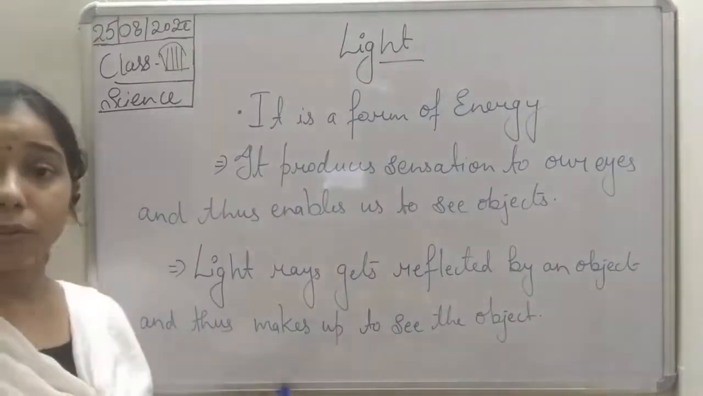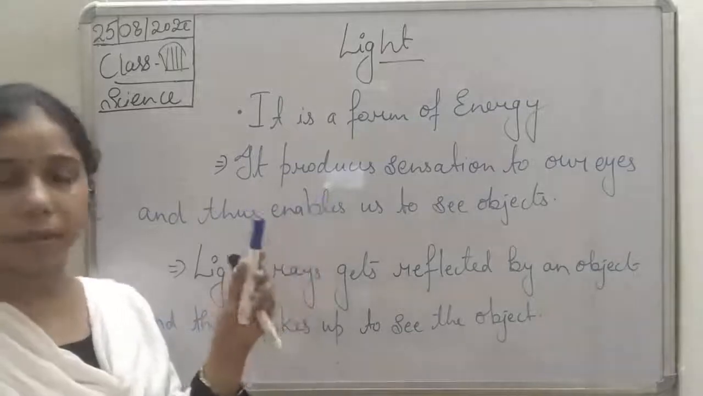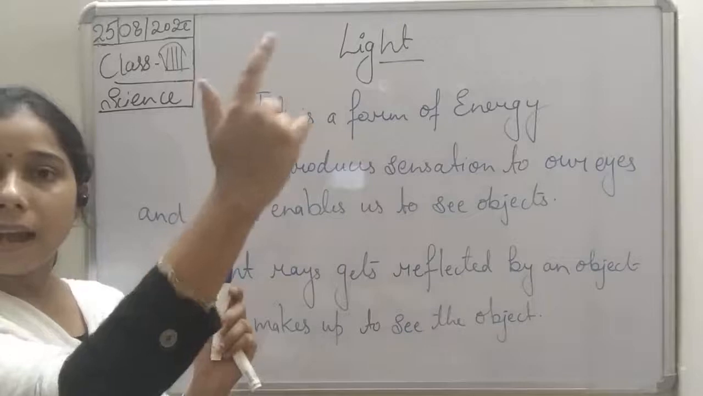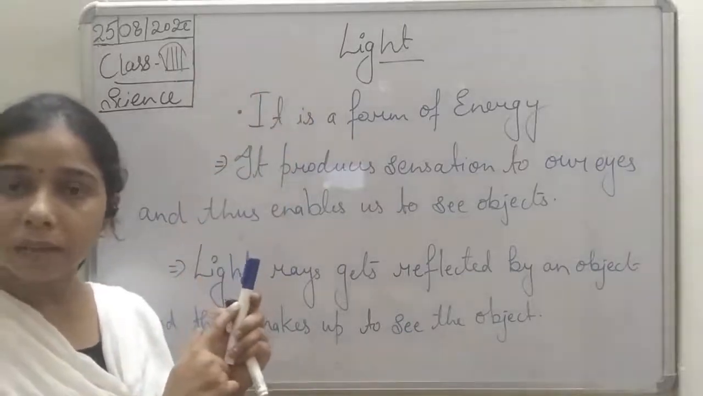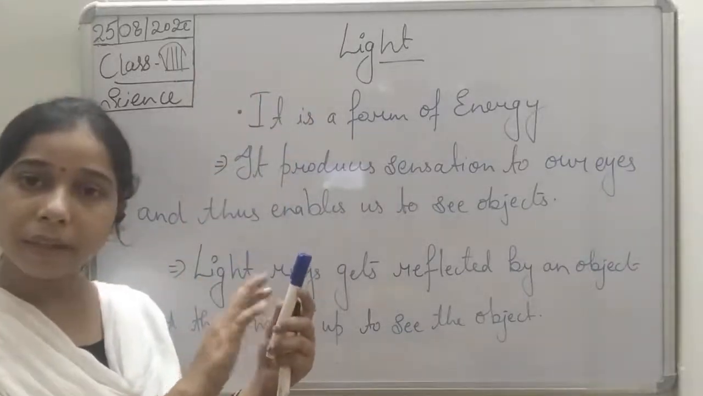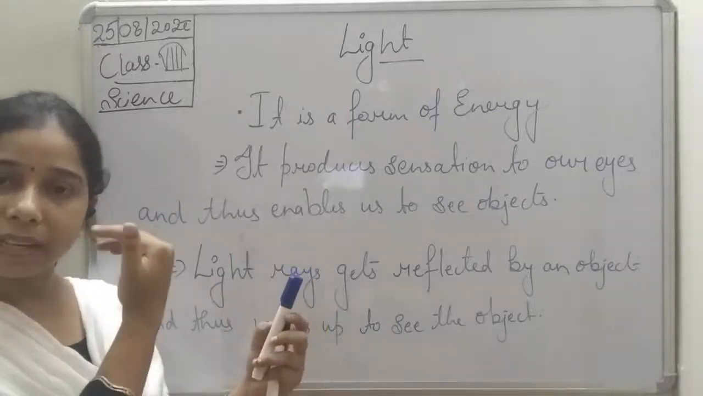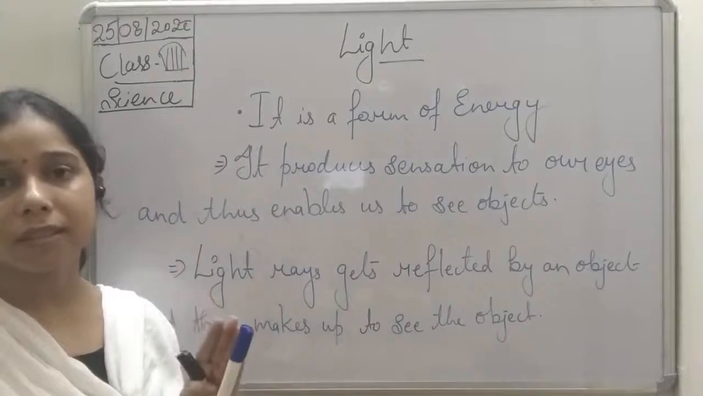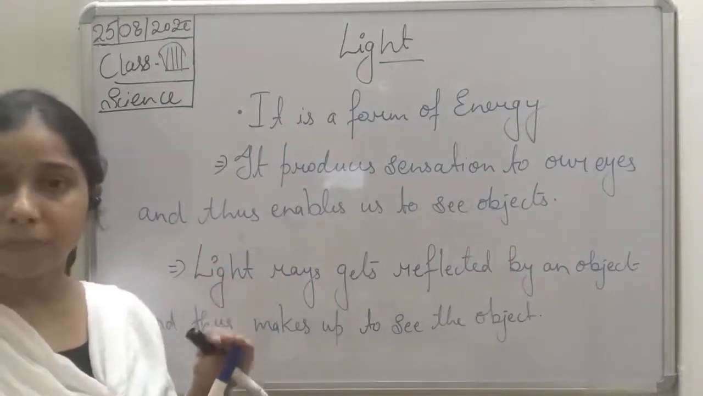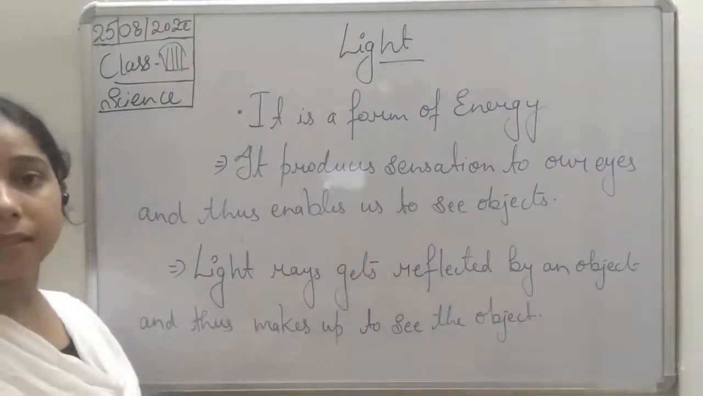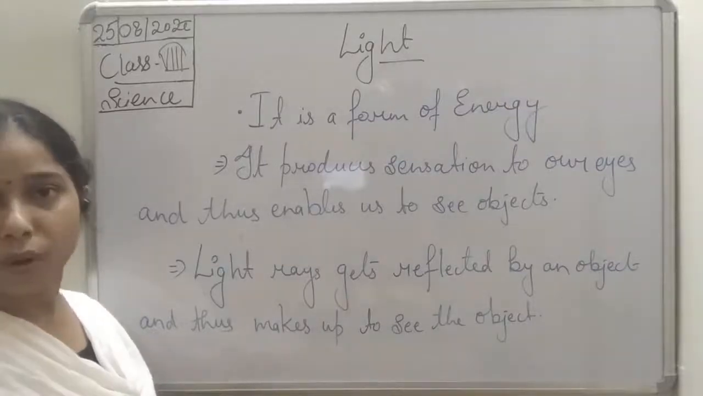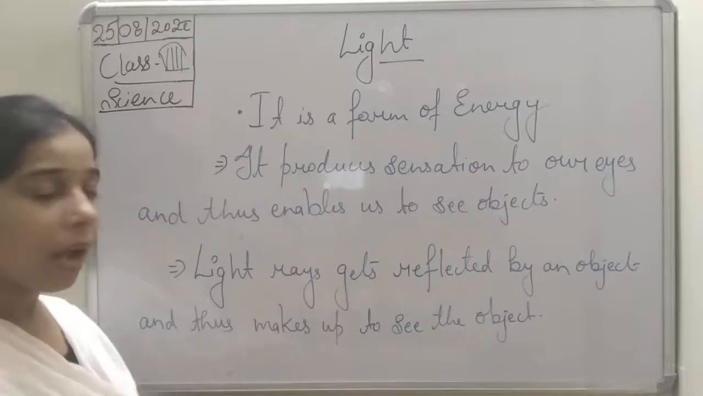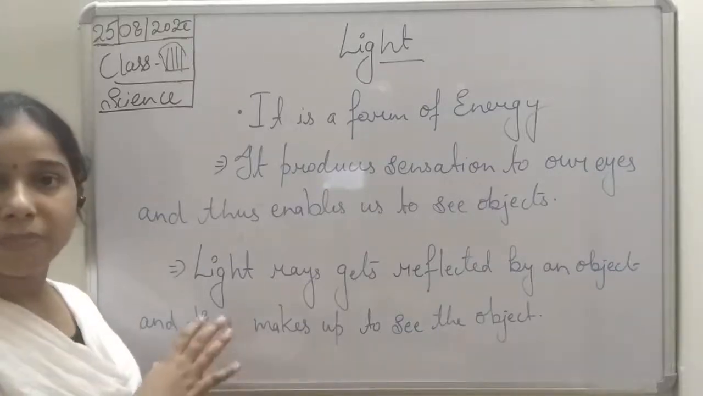You see here, students, what happened? If suppose this is a marker, how am I able to see this marker? Because light rays fall on this marker, and from here they get reflected, and after reflection they enter our eyes, and due to which I am able to see this marker. So we are able to see things because of the reflection of light. Light gets reflected from an object, and thus we are able to see it.